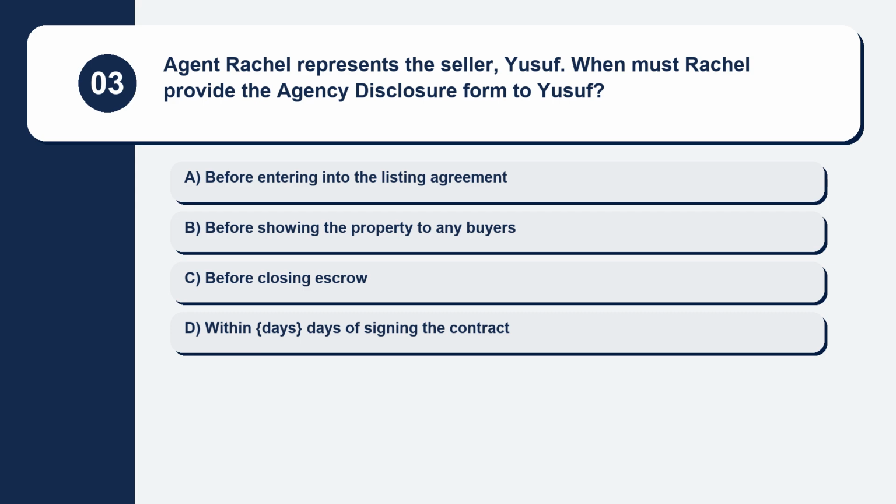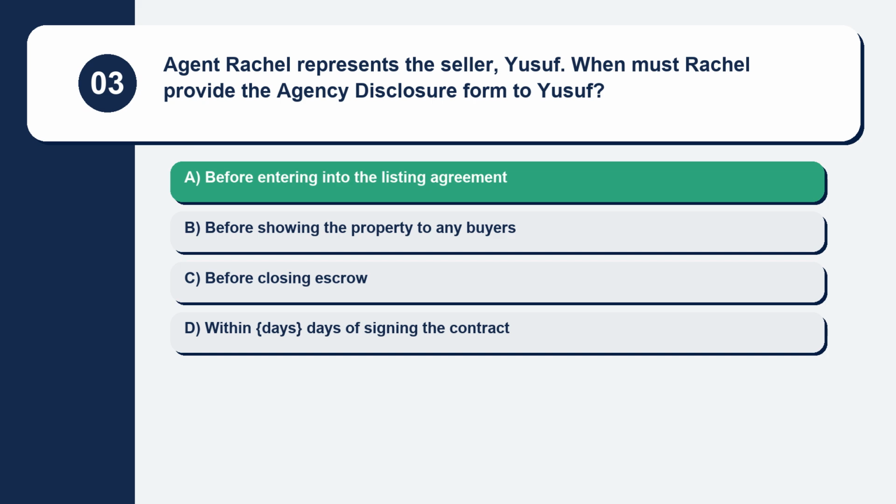Question 3. Agent Rachel represents the seller, Yusuf. When must Rachel provide the agency disclosure form to Yusuf? Here are your options. Option A, before entering into the listing agreement. Option B, before showing the property to any buyers. Option C, before closing escrow. Option D, within days of signing the contract. The correct answer is option A, before entering into the listing agreement.